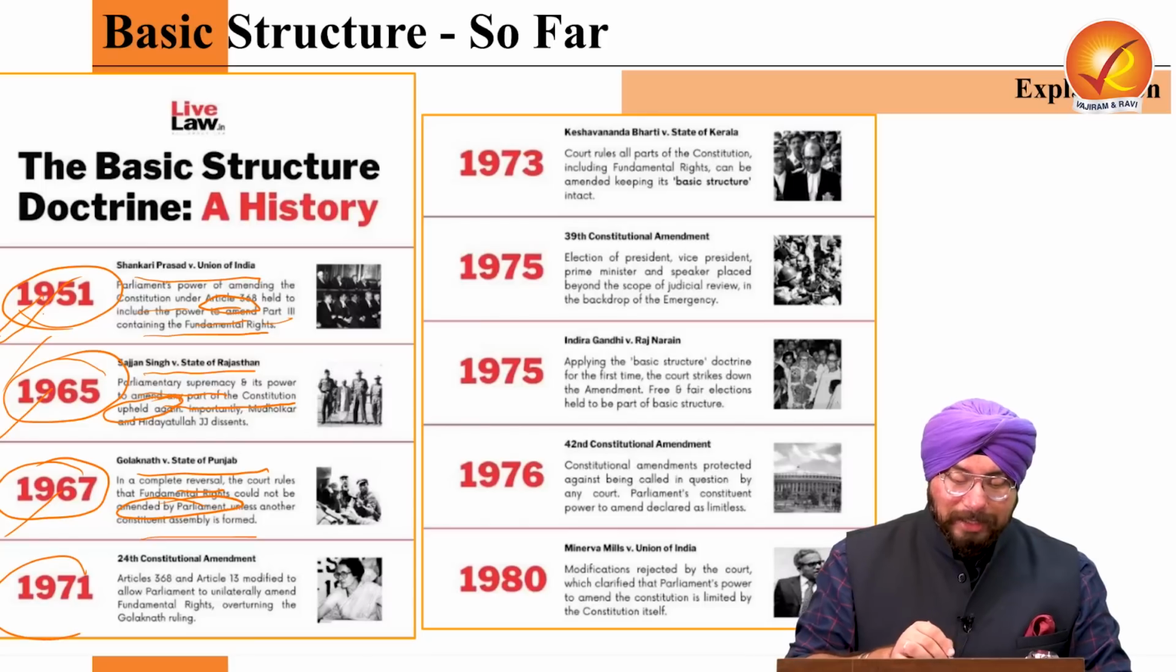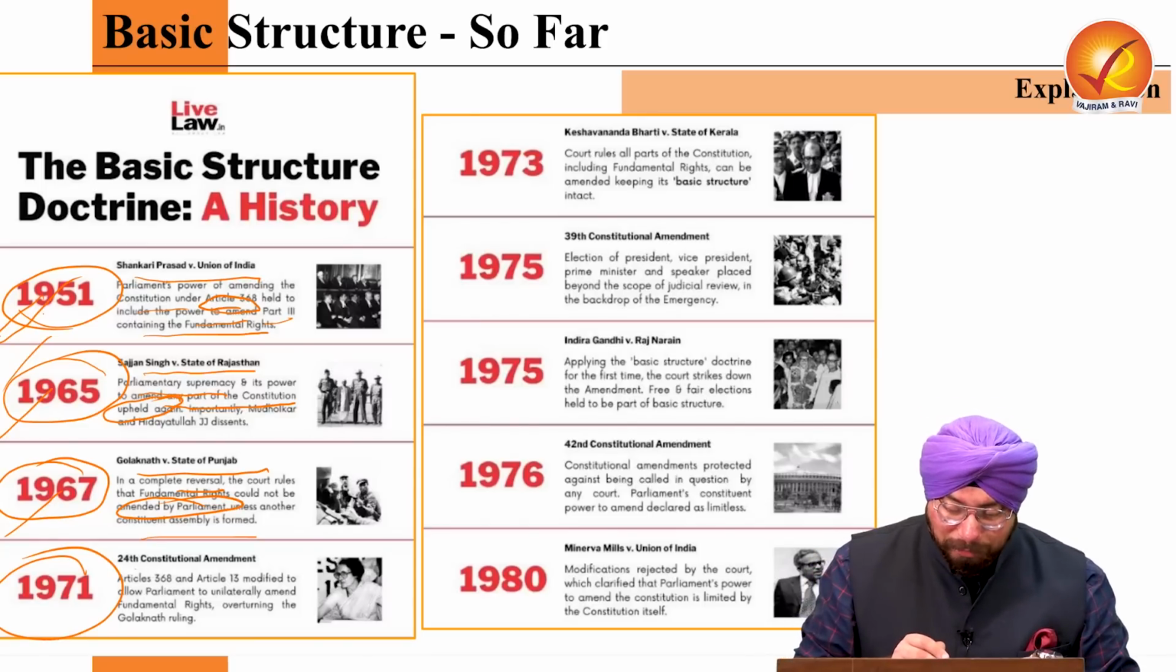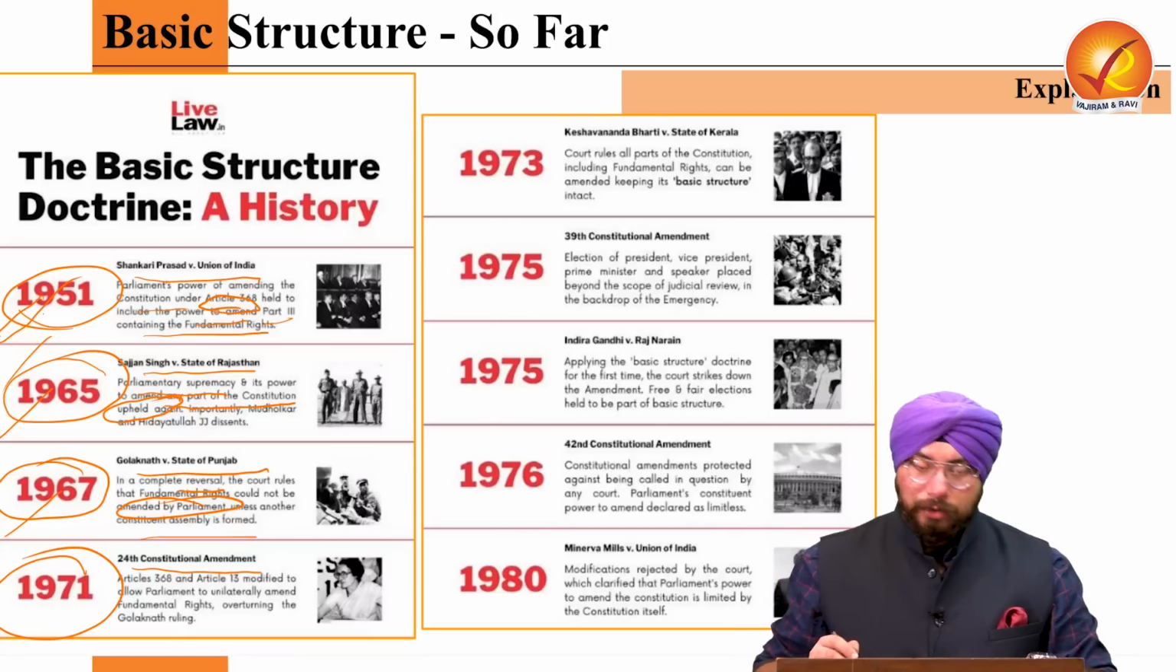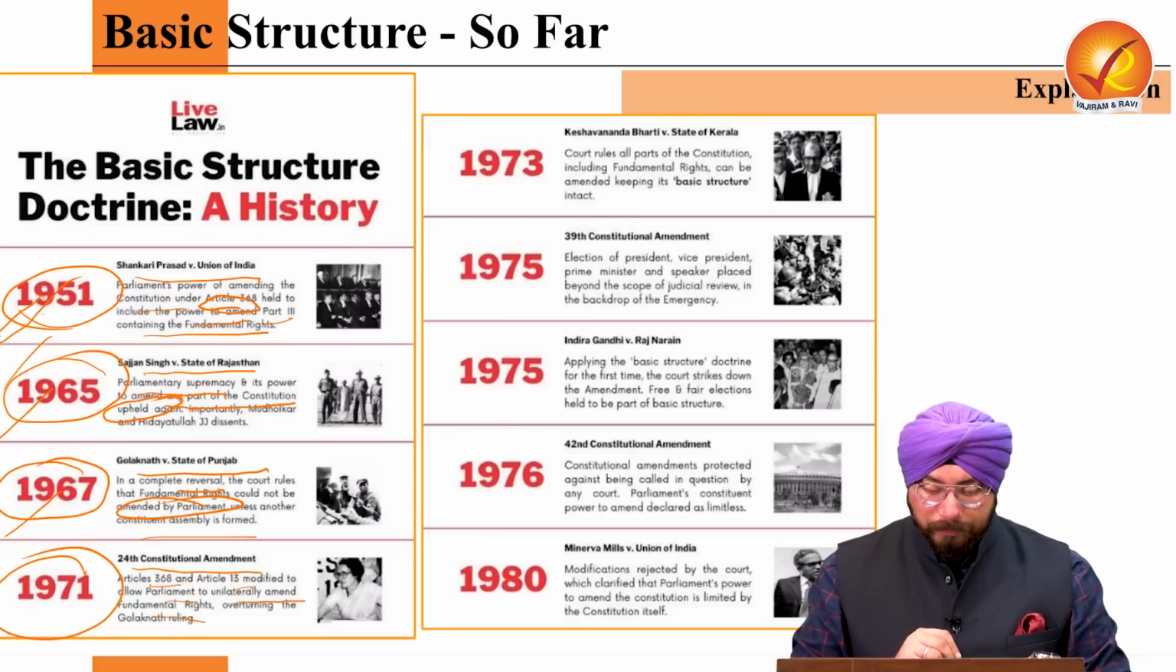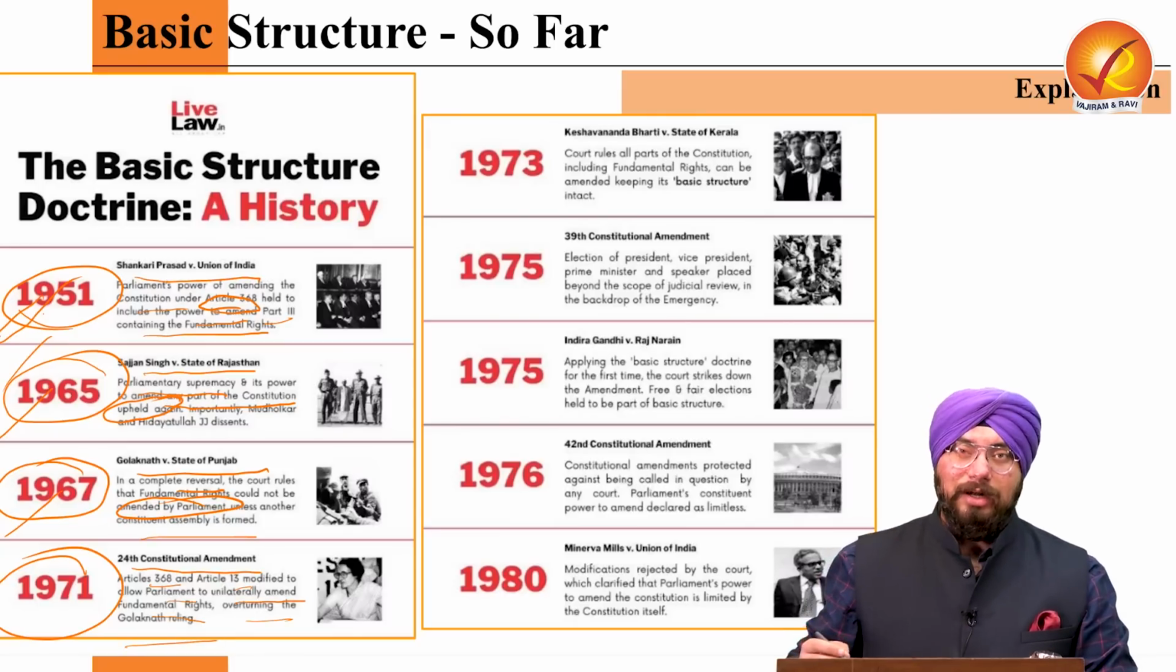But what happened in 1971? The 24th constitutional amendment took place. It said that Article 368 and Article 13 were modified to allow Parliament to unilaterally amend fundamental rights, overturning the Golak Nath ruling.